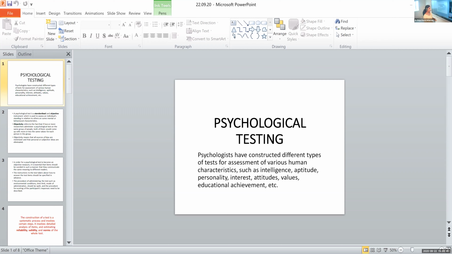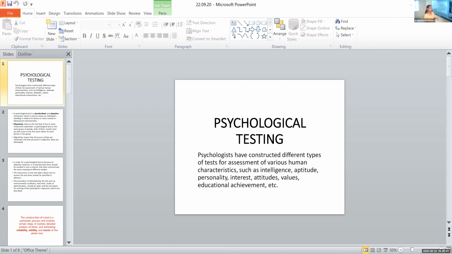Then we have personality. Personality, I already told you, is the basic characteristics of the person. Then interest, in which topics you have more interest. Then we have values, the value system, the belief system that you have been following. Then educational achievement, how much you are learning, how much you can achieve. Then we have several other topics like achievement motivation, how much you are motivated to achieve something.